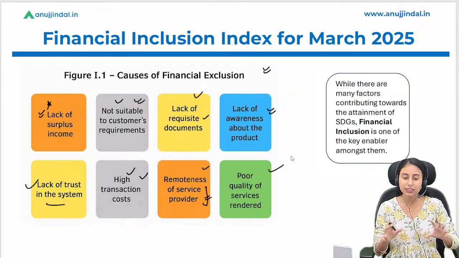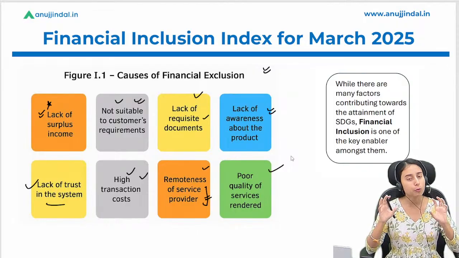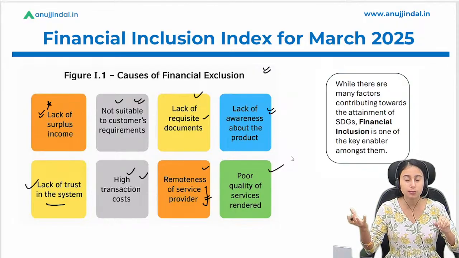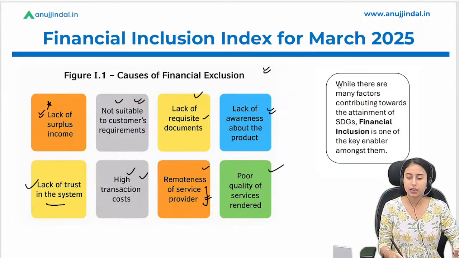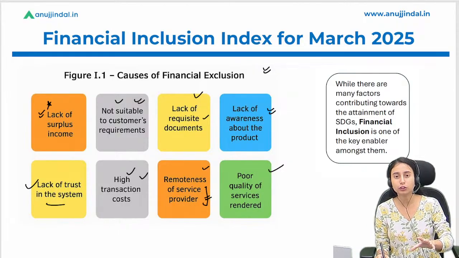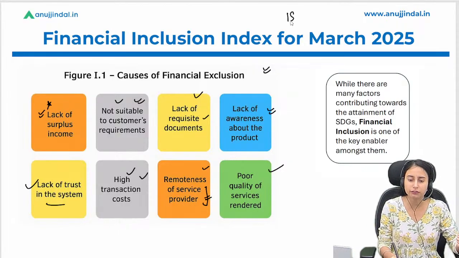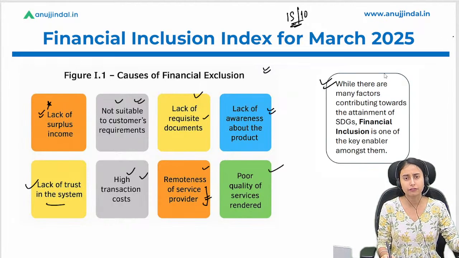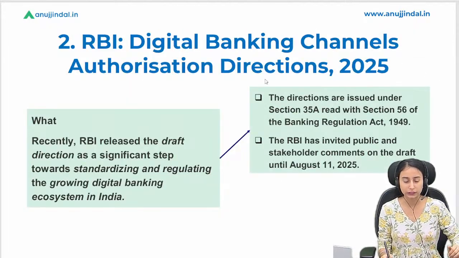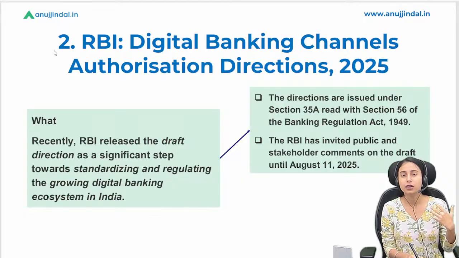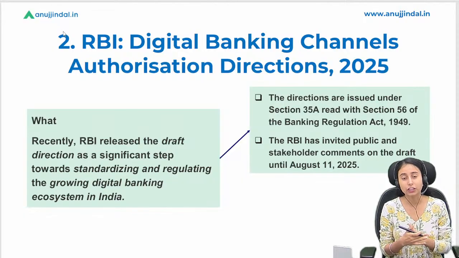So I'm covering this news from both perspectives, from the objective perspective as well as the descriptive perspective, right? So you have enough content with you if this comes as a 15 or 10 marker, right? This says that financial inclusion somehow supports the sustainable development goals as well, which I have explained earlier. Okay, so this was our first news regarding the financial inclusion index.